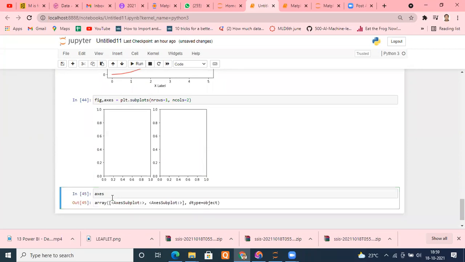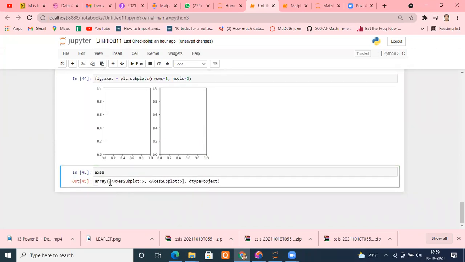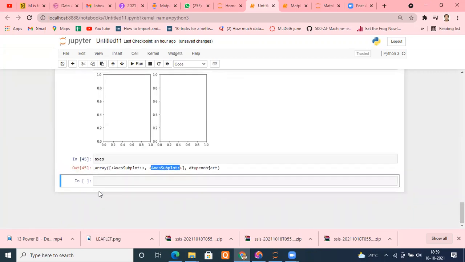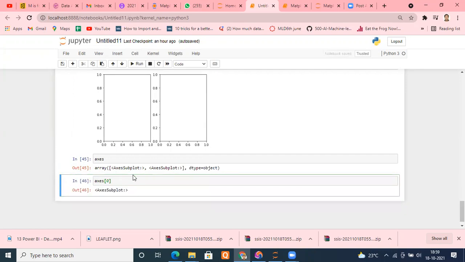You can see it has two available here: AxesSubplot and AxesSubplot. And once it is in array form, you can easily put it in a loop. For example, this is axis now. What can I do? I can even access it this way. Axis, I put a bracket, and I can index it the same way. Axis 0, I will get the first one, the AxesSubplot. If I put 1, I can access the second one this way.